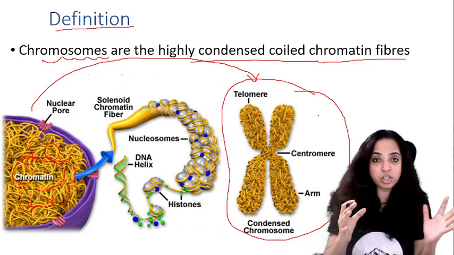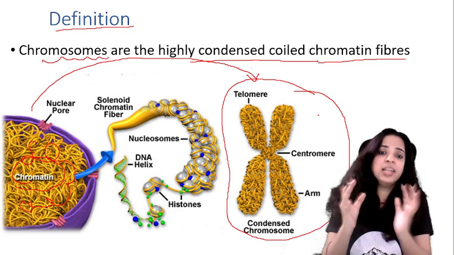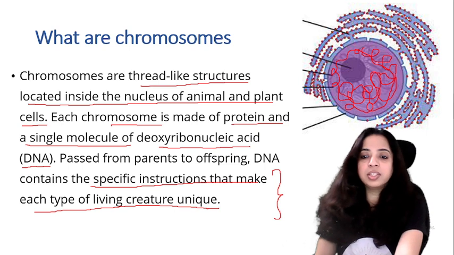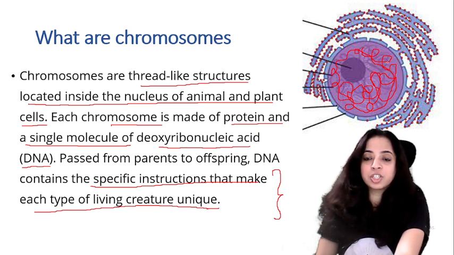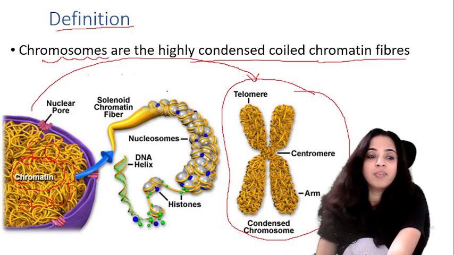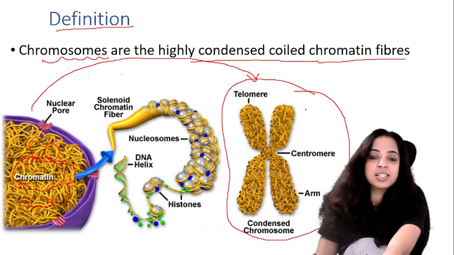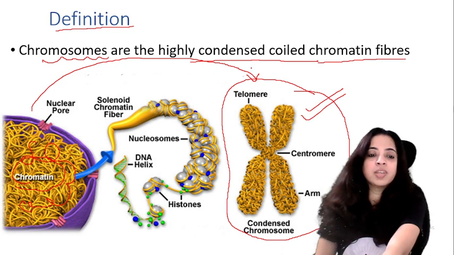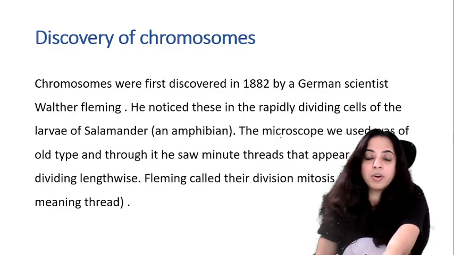So these noodle-like structures, when they are highly condensed, form chromosomes. See here, these thread-like structures are known as chromatin or chromatin fibers, and when they become highly condensed, they are known as chromosomes. So highly condensed and coiled chromatin fibers are known as chromosomes. Here there is a centromere in between, a constricted part, and these are the arms. We'll talk about the structure in detail.